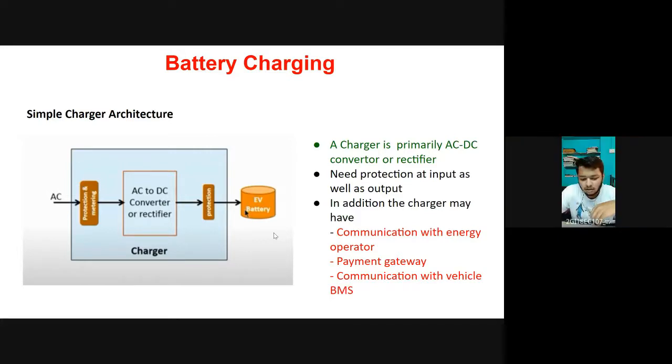Correct. It may have even a current voltage controller. A battery may have a current voltage controller based on the battery. While charging, battery voltage changes, due to which we need a current voltage controller also. If we go to the theoretical part, the CV is the maximum voltage that is being stored in the battery. In addition, a charger will have a measuring unit of the operator that is providing us the energy, such as HESCOM, so that we can tell them how much power we are using that they are providing us. So everything is metered over there.